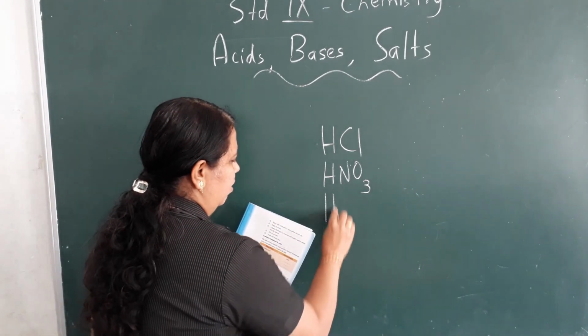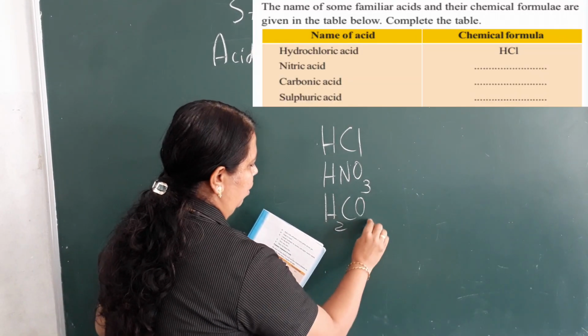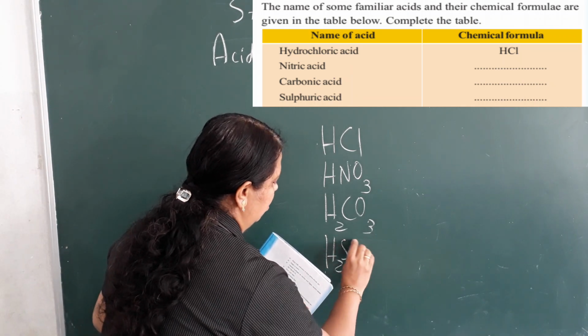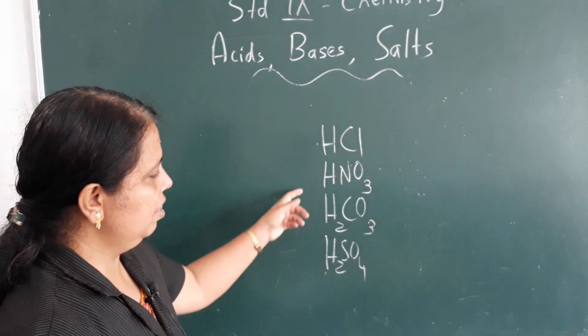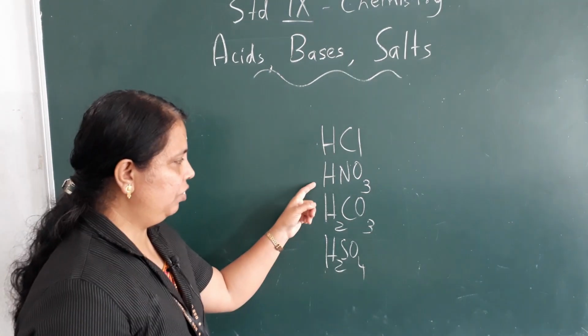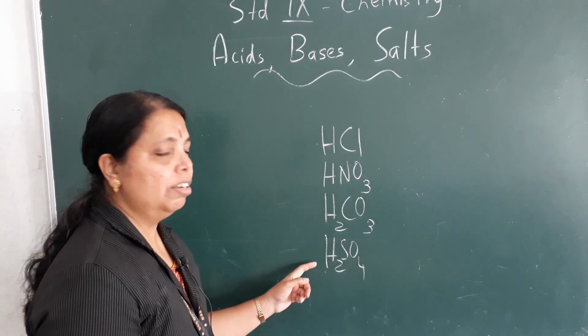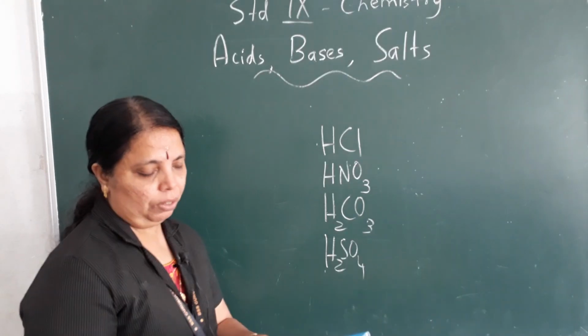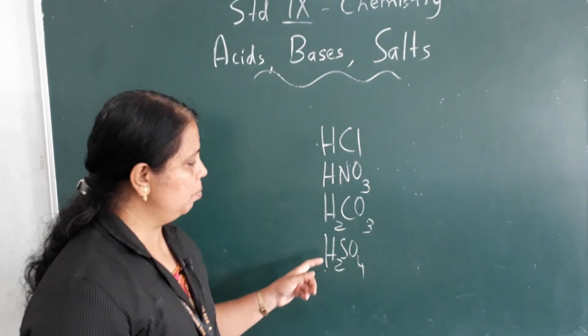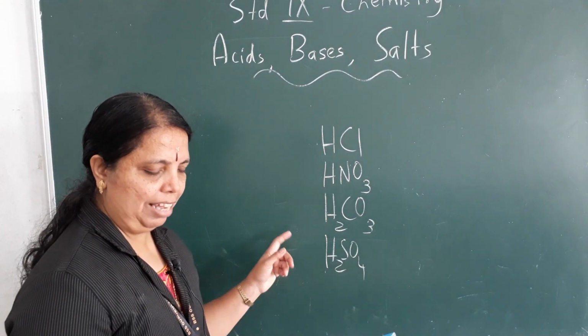Carbonic acid, H2CO3. Fourth one, sulfuric acid, it is H2SO4. So all these are the formulas of acids: hydrochloric acid, nitric acid, carbonic acid and sulfuric acid. Okay, now they have asked a question, which component is responsible for the common properties of acids?